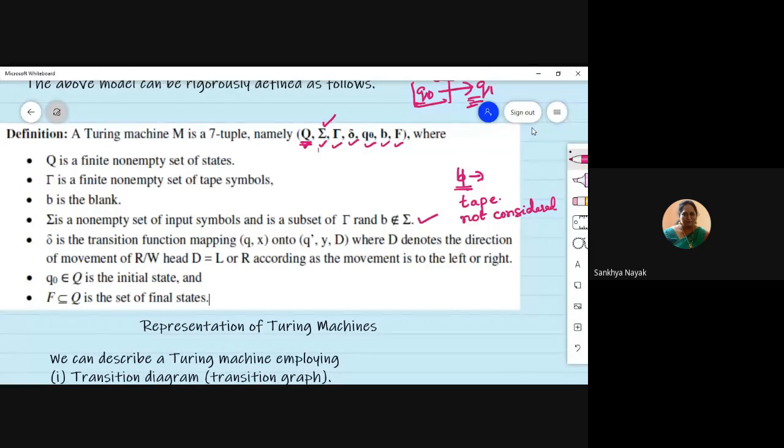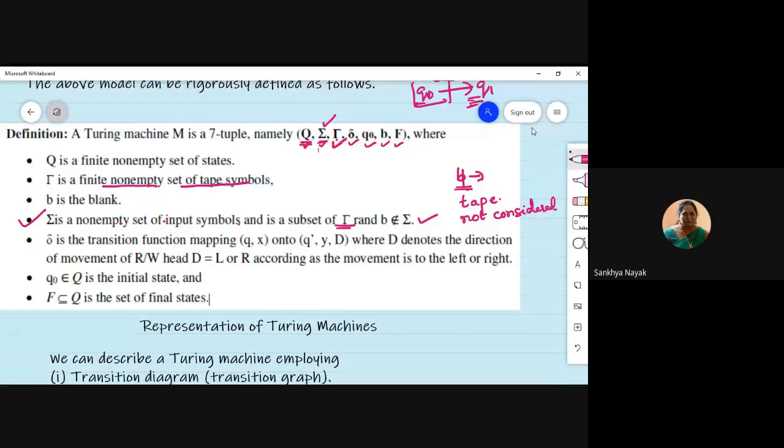I'll repeat again. You will have this sigma. Sigma is a non-empty set of input symbols, and we also say it's a subset of tau. Tau is a set of tape symbols. We had used it for the stack in PDA, right? So here, tau is a finite non-empty set of tape symbols.